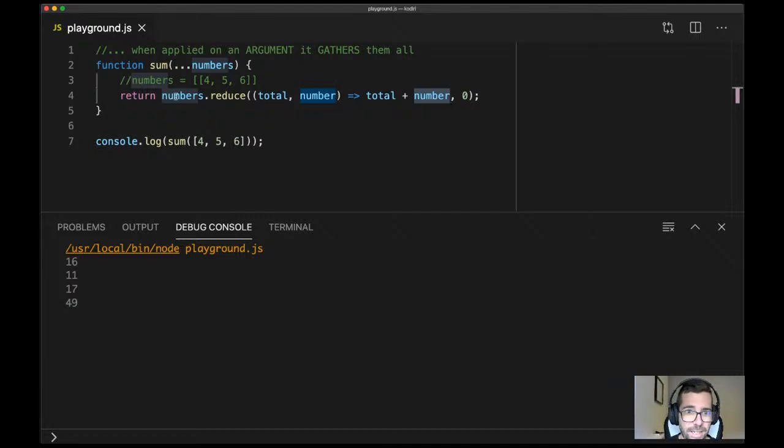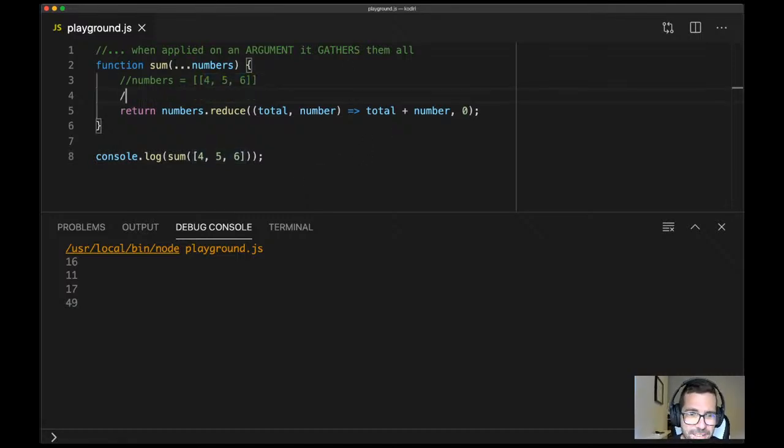That's correct. Numbers dot reduce will iterate over each element of the array. The first and only element of the array is another array. So in reality, what you are doing here is 0 plus 4, 5, and 6. That's why that doesn't make sense. I wasn't planning to explain that. You don't need to know that, but because you asked, I tried to prove that, right? So yeah. Questions?